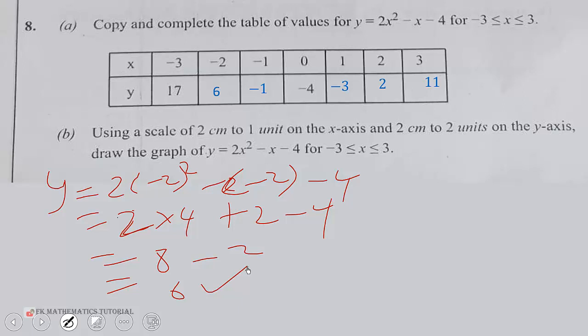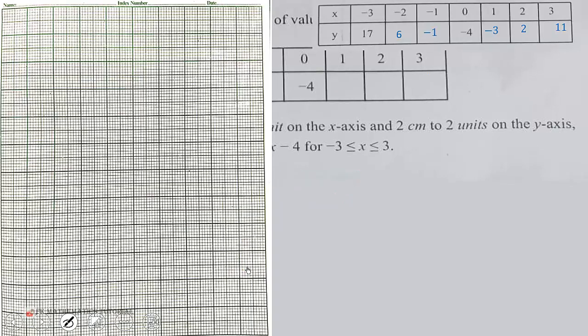Take your graph sheet and pen, paper, mathematical set, long ruler, and also calculator. Then you go to your graph sheet and draw these two axes, the x and the y axis.